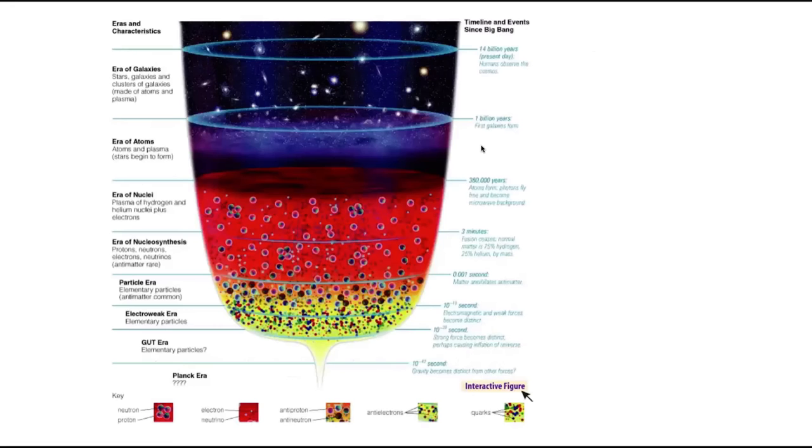So this is a very busy plot, but we're going to go through it bit by bit and talk about the different eras in the universe's history and what processes were important in those eras and how we know those specific things.